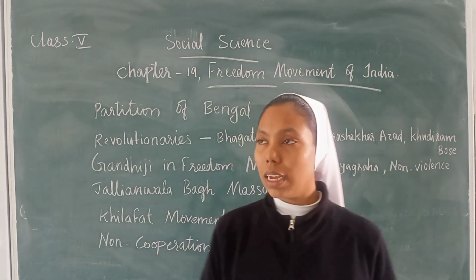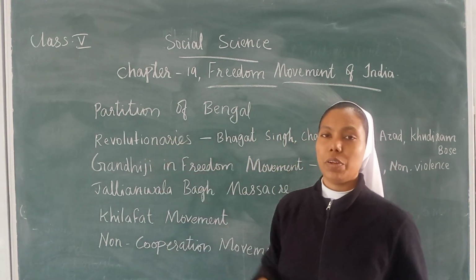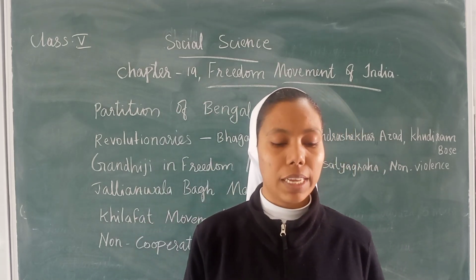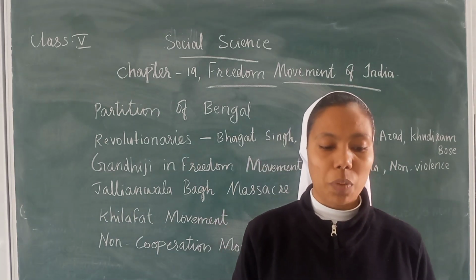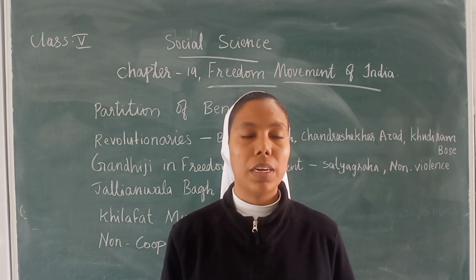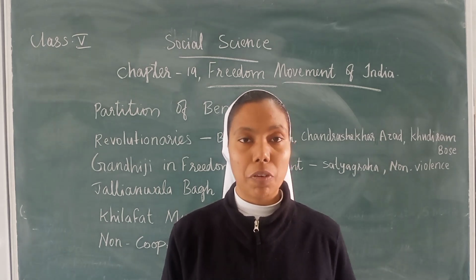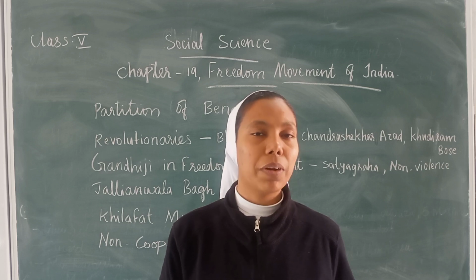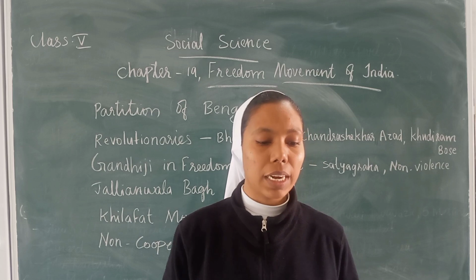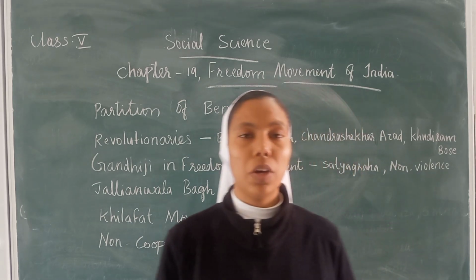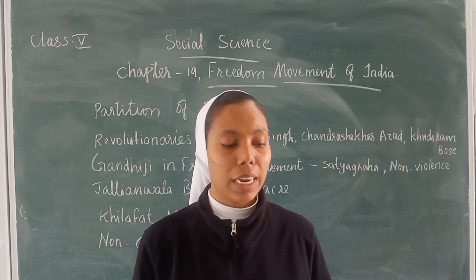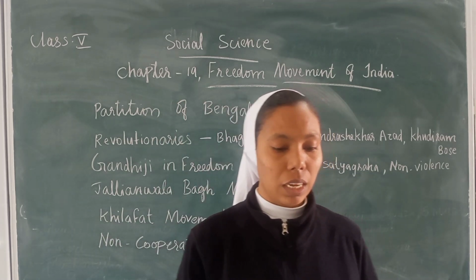Next we can see the revolutionaries. Who were the revolutionaries? They were the leaders who believed that the British could be overthrown only by force. They formed small secret groups, and the members were trained to use arms.